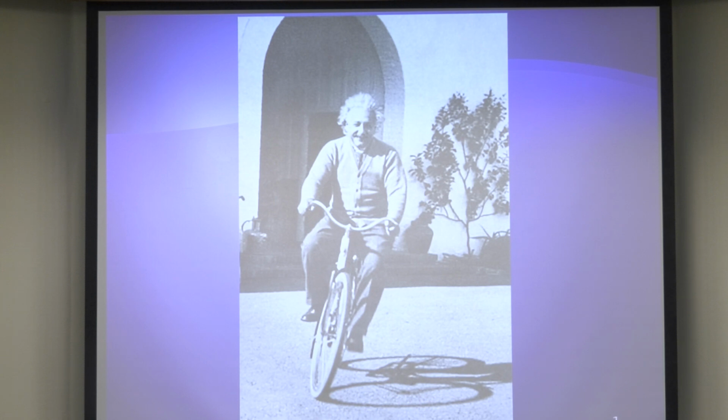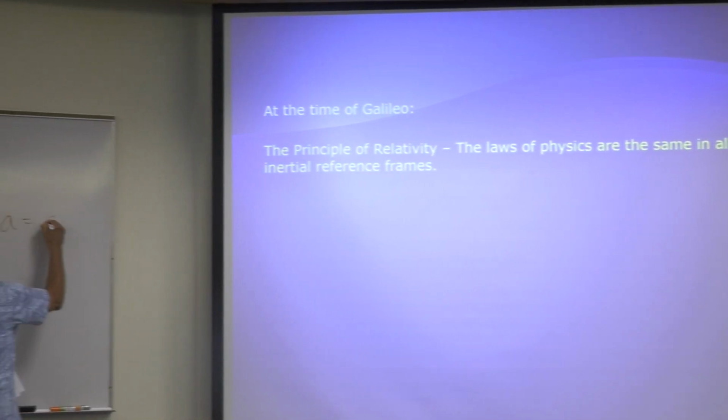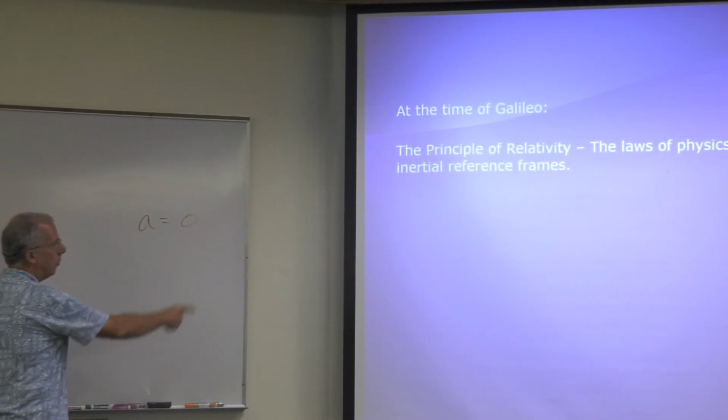All right, now we're going to have to review some Physics 105. Hopefully you remember it. At the time of Galileo or Newton, there was something called the principle of relativity. The laws of physics are the same in all inertial reference frames. Now remember, inertial reference frame means a equals 0. By the way, we still believe this.